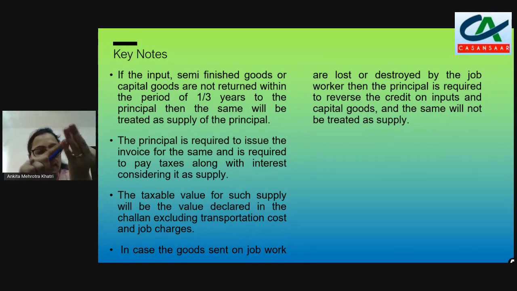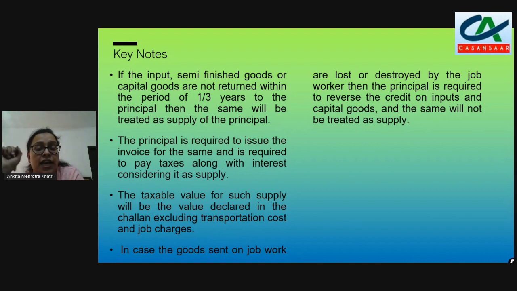So the input has been taken by the principal. Once these goods are lost, destroyed, or not returned by the job worker to the principal, these inputs have to be reversed by the principal. Since the principal is reversing those inputs, the principal is also required to issue the sale invoice, the tax invoice, in the name of the job worker.